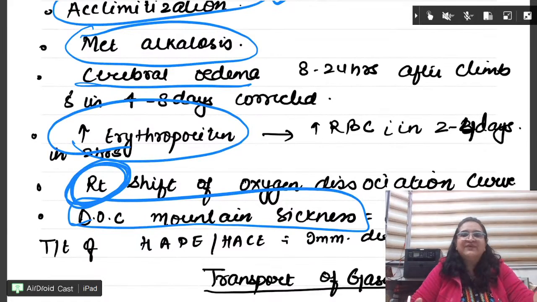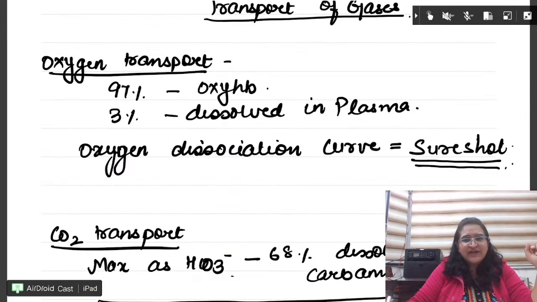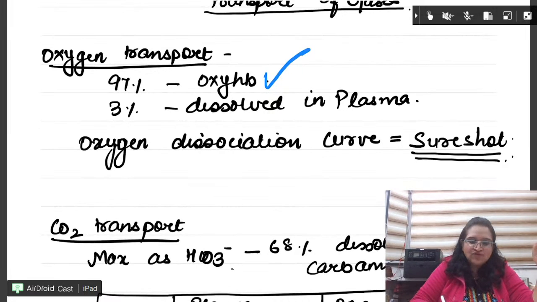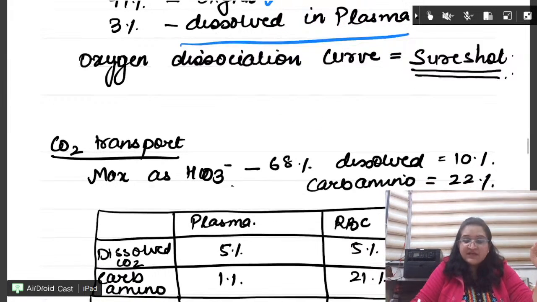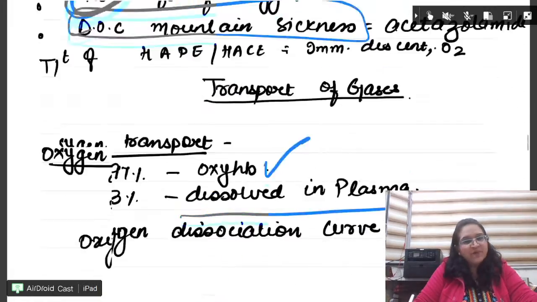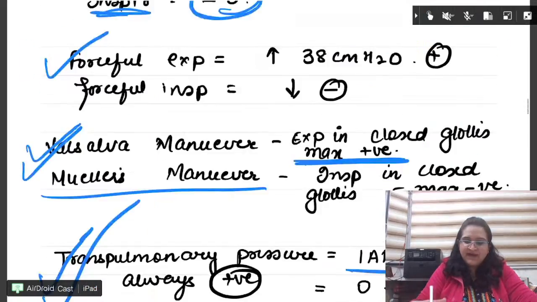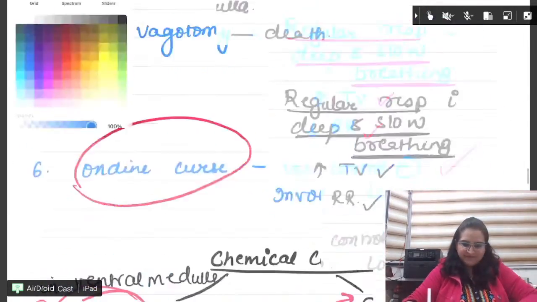Erythropoietin itself is very important, that we will do when we do the blood or kidney. Next, oxygen transport, you all know, is maximum by oxyhemoglobin, and very little is dissolved in the plasma. CO2 transport is maximum as bicarbonate. This question is a repeat question. How do I transport CO2 as bicarbonate maximum?